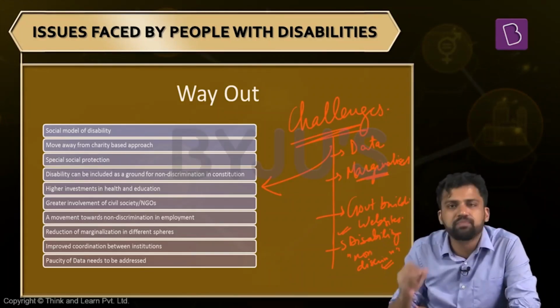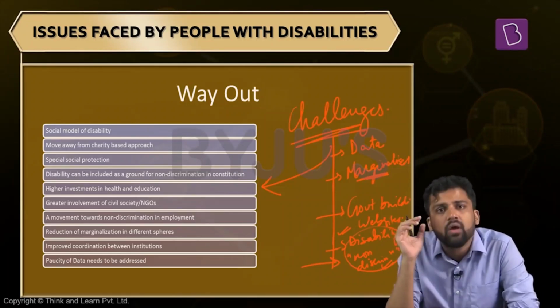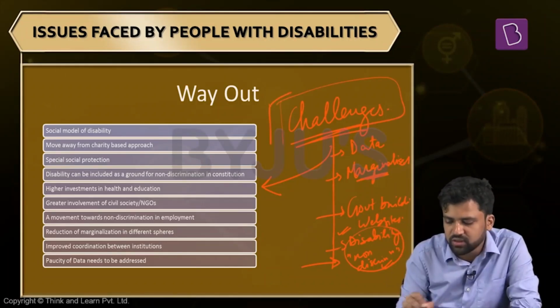So it is sometimes suggested that we should include this. The Constitution of South Africa and the Constitution of Sri Lanka have these measures. You cannot discriminate against someone on the basis of disability. So when we are trying to draft policies, we are facing these kinds of challenges. We need to take this into consideration.